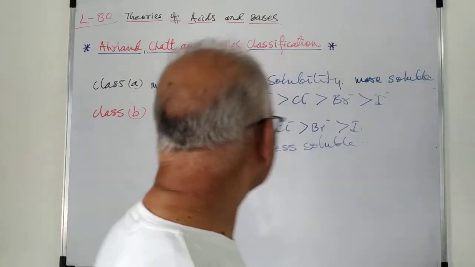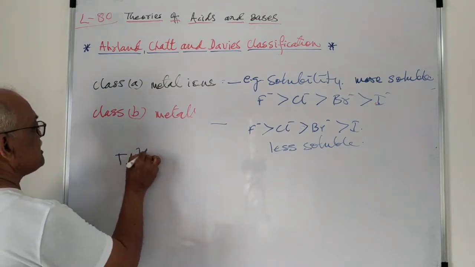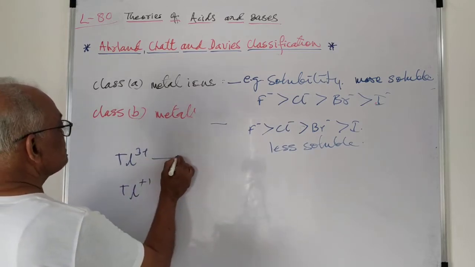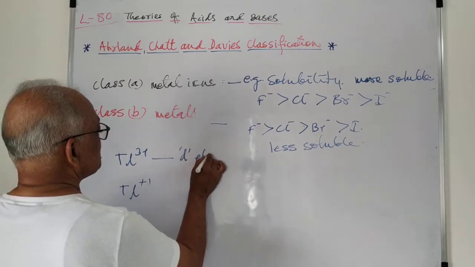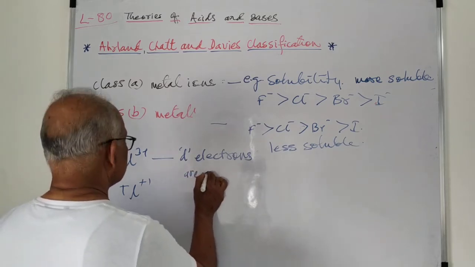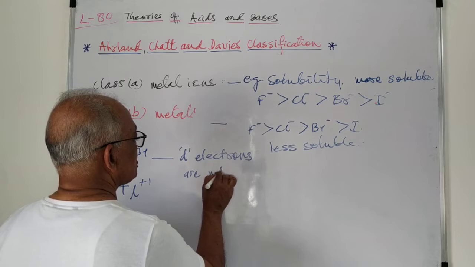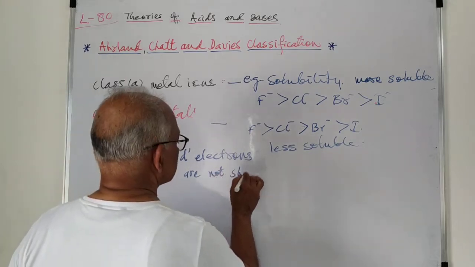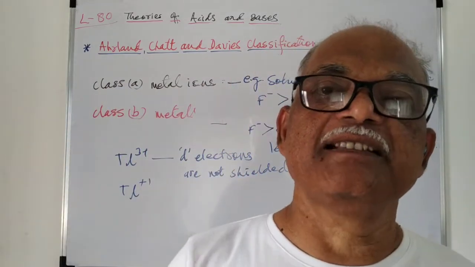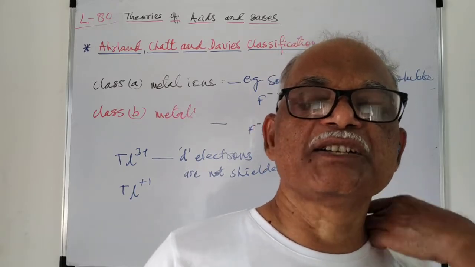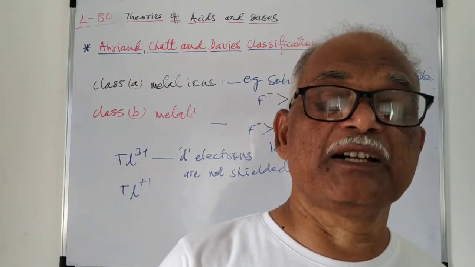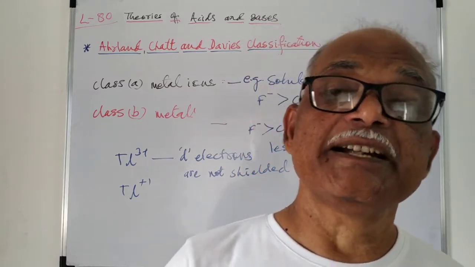If we consider the metal ions such as Tl3 plus and Tl plus, in this case the d electrons are not shielded by s electrons, means the 6s electrons are lost, and therefore the 6s electrons are not available for screening the d electrons.